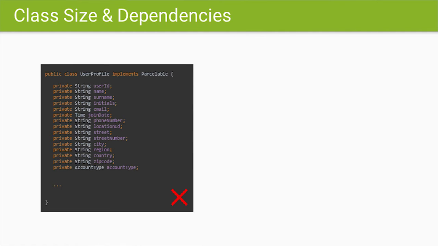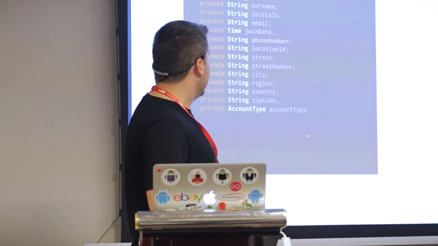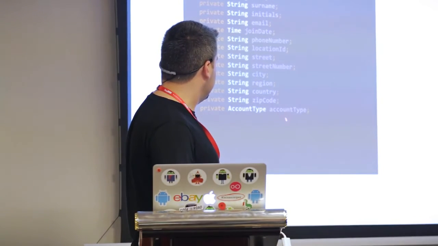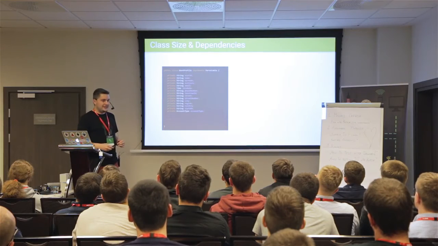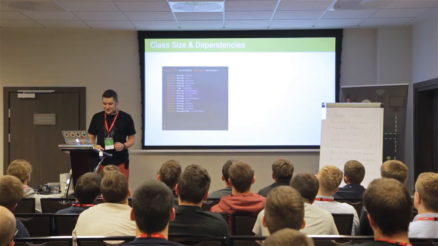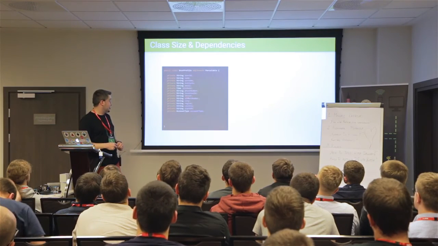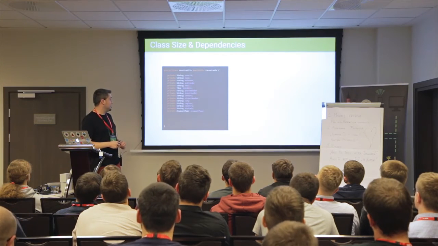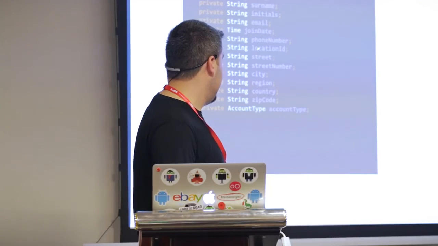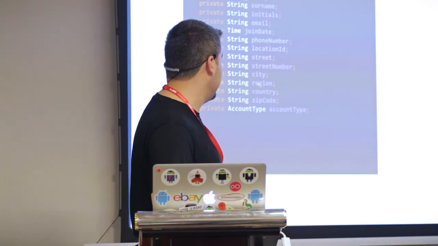Let's talk about the class size a bit. So this class has like 15, 16 fields, which are actually not that much related to each other. It's a user profile, so it has username, surname, initials, blah, blah. But it also has the location ID, street number, and all the address fields, right?